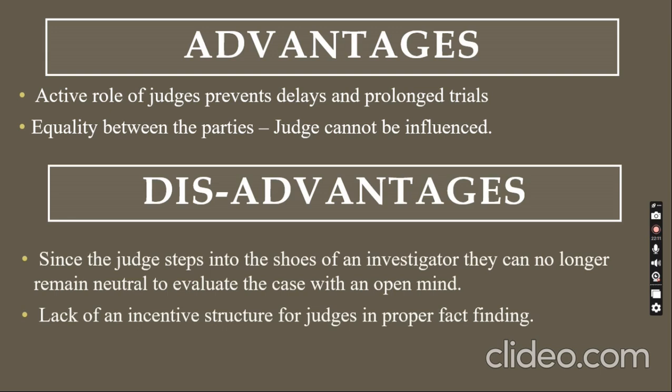Next are the disadvantages. The disadvantage is that since the judge steps into the shoes of an investigator, they can no longer remain neutral to evaluate the case with an open mind. So a judge should be a judge. He should not be an investigator, is what they say. That is a disadvantage. And lack of incentive structure for judges in proper fact finding. Incentive structure means that they are talking about the salary of the judges. They say that the judges are doing more work than in the adversarial model, but the pay of judges is quite less because they get into the shoes of an investigator, but they are not paid much, is what they are saying. So that is what they mean by lack of incentive structure for judges in proper fact finding.